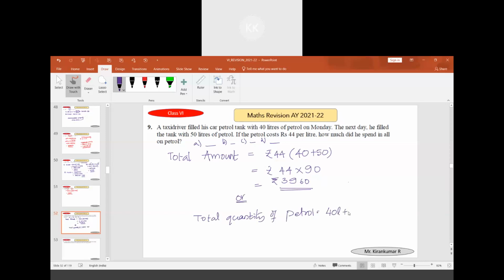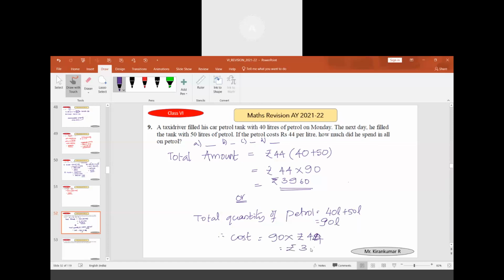Forty liters plus 50 liters. This is the total quantity, 90 liters. Therefore, the cost is 90 liters multiplied by rupees 45. Sorry, rupees 44.